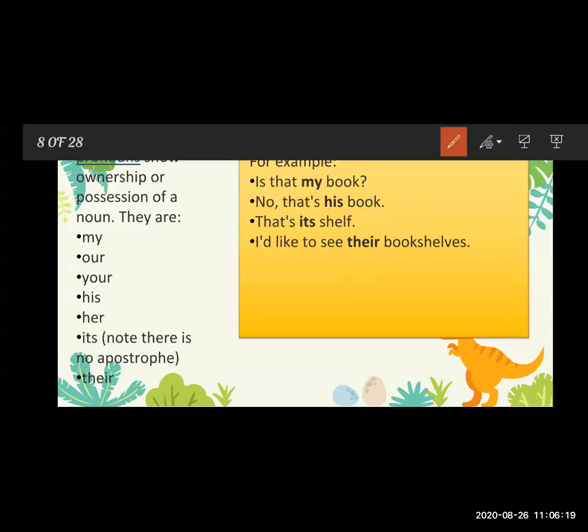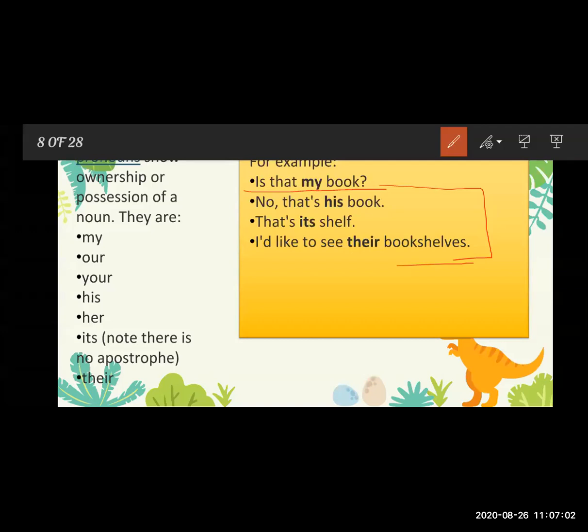So see here, in all the sentences, book, shelf and bookshelf, these all are nouns. And before that noun there is a pronoun. But which pronoun? That is a possessive pronoun, meaning these pronouns are showing that the thing belongs to a particular person. There is a possession on that thing by a specific person. So these pronouns, my, your, his, her, its, their, are showing the possession on the thing or on something.